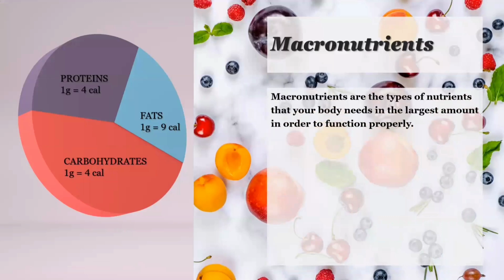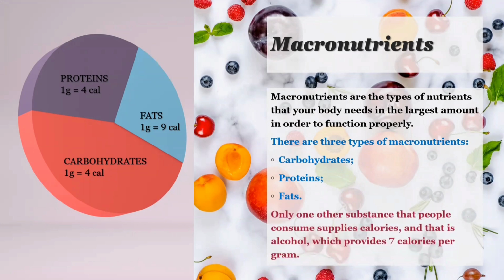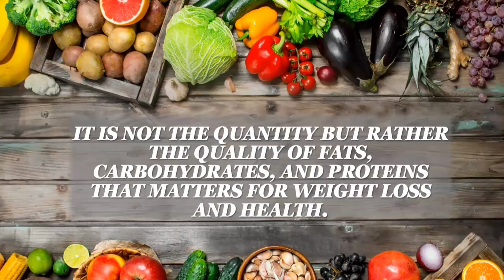Macronutrients are the type of nutrients that your body needs in the largest amounts in order to function properly. They provide your body with energy measured in the form of calories. There are three types of macronutrients: carbohydrates, proteins, and fats. Each gram of carbohydrate and protein consumed supplies your body with 4 calories, and each gram of fat provides 9 calories. Only one other substance that people consume supplies calories, and that is alcohol, which provides 7 calories per gram. Alcohol is not considered a nutrient because it does not help maintain or repair body tissue the way nutrients do.